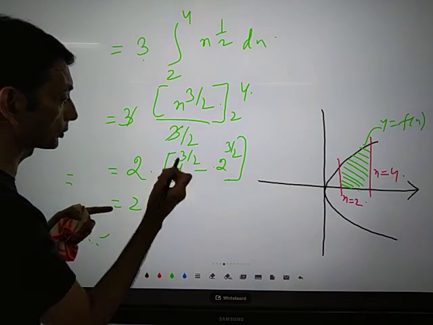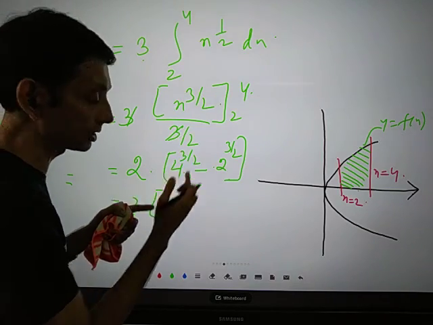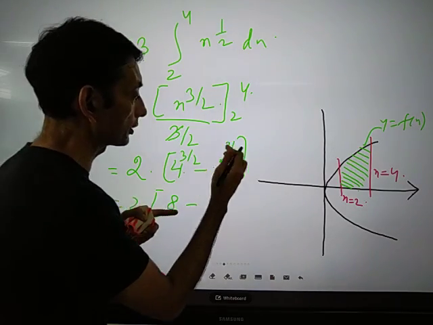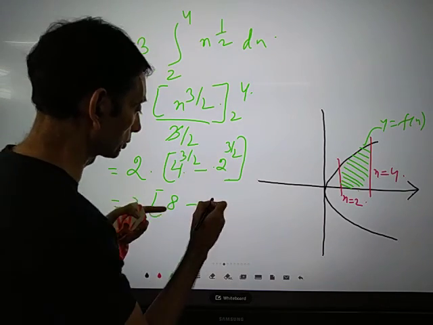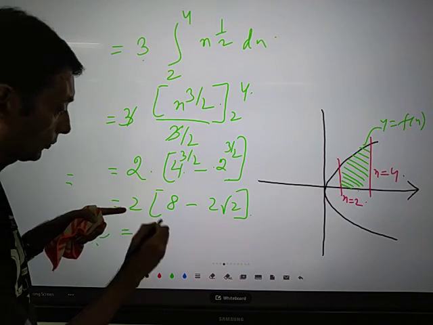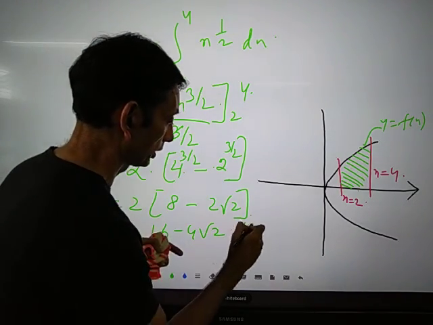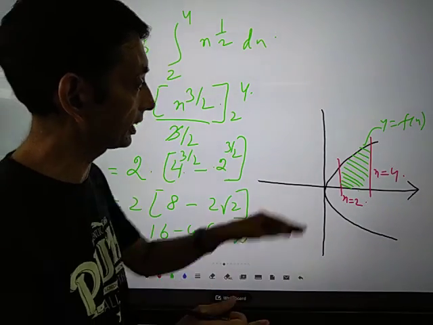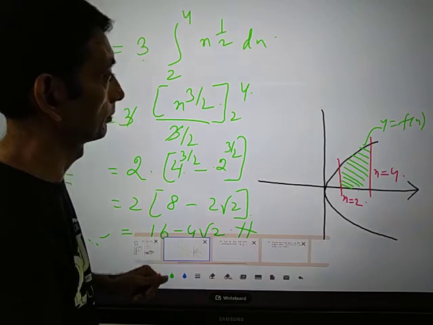So what is 4 to the power 3 by 2? 4 can be written as 2 to the power 2, the 2 will cancel out. 2 cube, that is 8, minus 2 to the power 3 by 2, right? So 2 to the power 3 by 2 means that is 2 root 2. Okay. So if we multiply, it will be 16 minus 4 root 2. So this is the answer for this question, and the steps are easy and the graph is easy. Well, let's move to the next question.